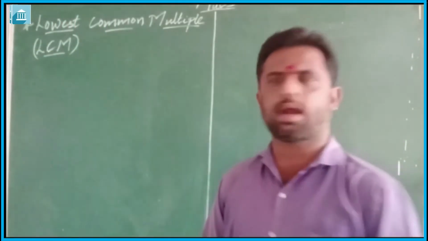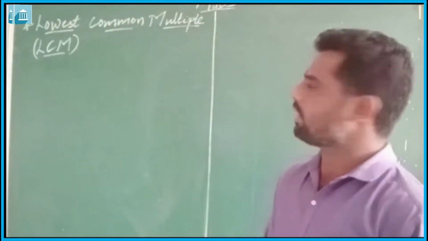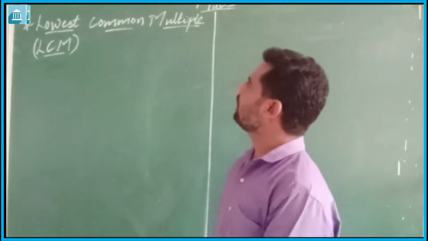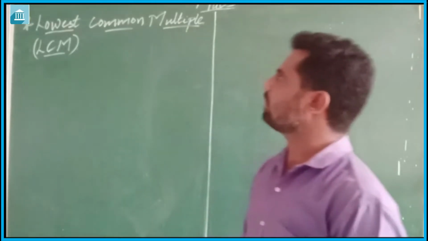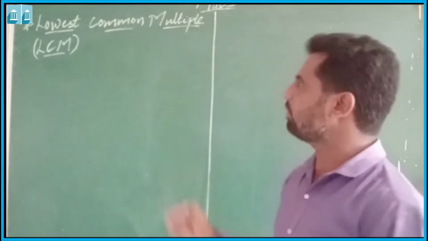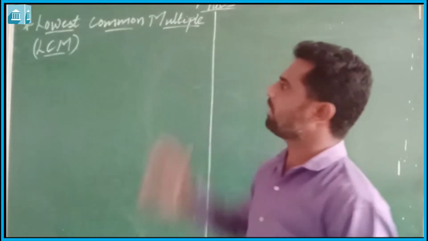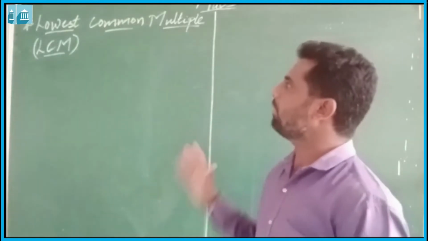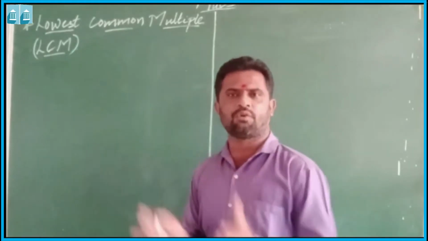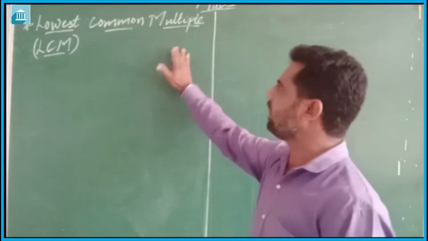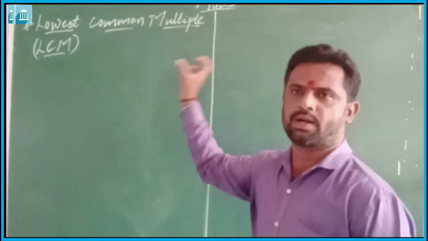In the last session we learned about HCF, that is highest common factor. Today we are going to learn about lowest common multiple, that is LCM. Lowest common multiple is also known as least common multiple, or you can say smallest common multiple. Lowest common multiple is the lowest among the common multiples of given numbers. If 2 or 3 or 4 numbers are given, and we find the common multiples, the lowest among them is the lowest common multiple.